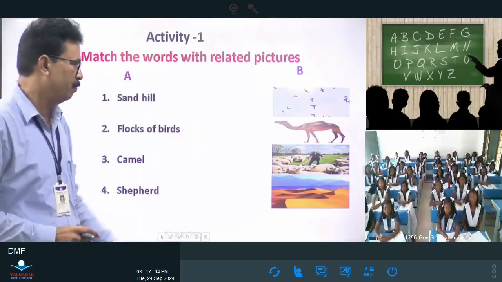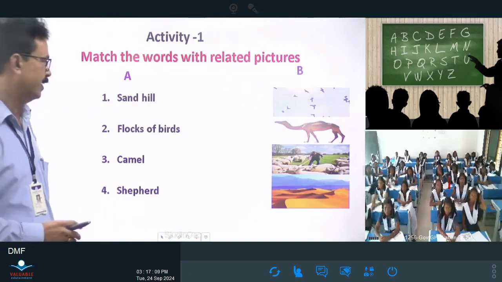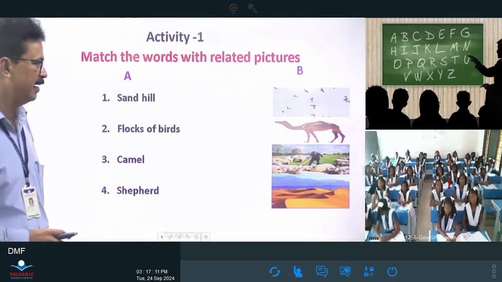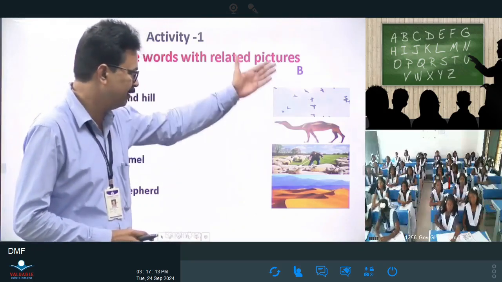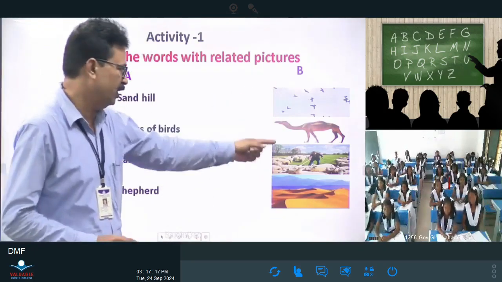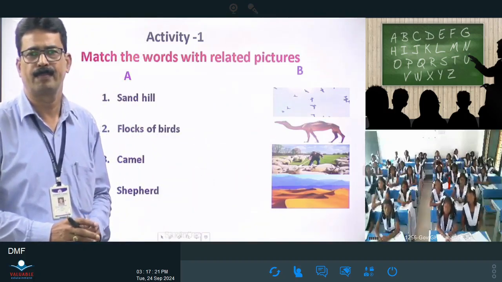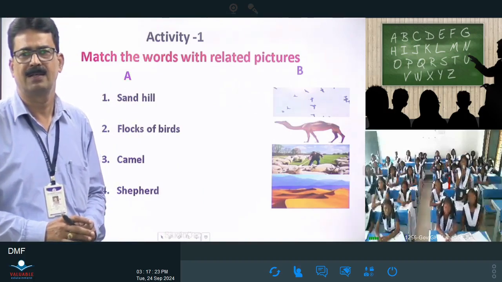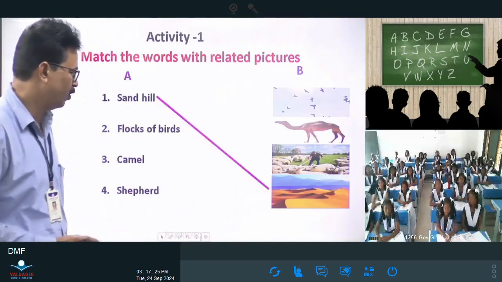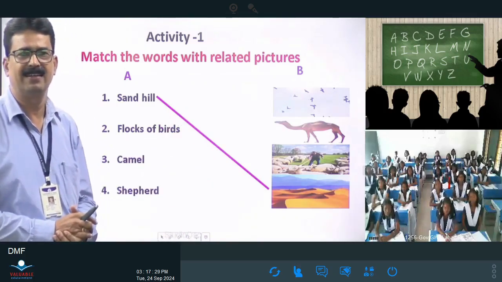Match the words with related pictures. There are 4 pictures on the right side and there are 4 words on the left side. So sandhill, it means sandhill. Which one is sandhill? Number 4 drawing. Very good, number 4.